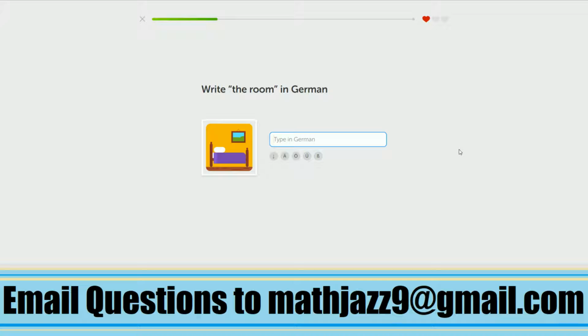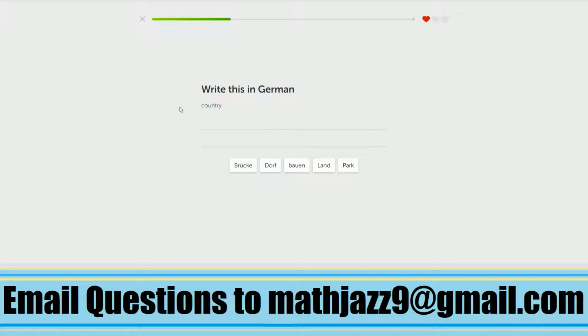Alternates are die Gebäude, also the building. The room is neutral, so das, and the noun is Zimmer, so das Zimmer. Okay, English word country is in German Land, so we select that one.